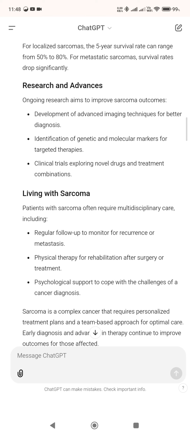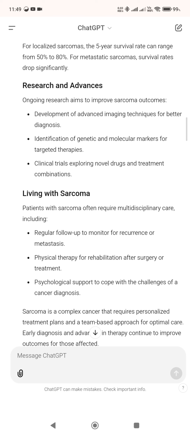Research and advances. Ongoing research aims to improve sarcoma outcomes, including development of advanced imaging techniques for better diagnosis, identification of genetic and molecular markers for targeted therapies, and clinical trials exploring novel drugs and treatment combinations.